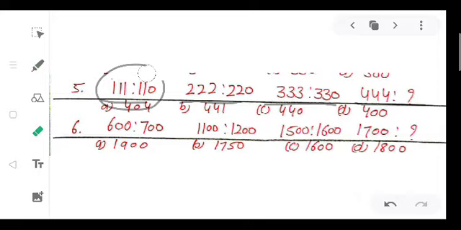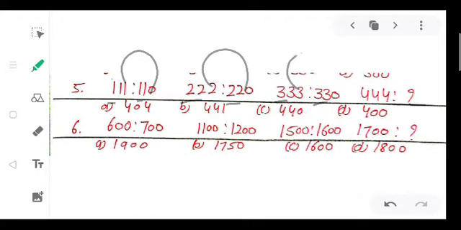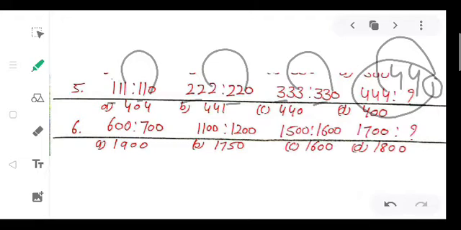See here, first two digits 11 and 11 same and third converted into 0. Here first two same, third converted into 0. Again first two same, last converted into 0. So what analogy did we find? First two digits as they are and the last we will convert into 0.